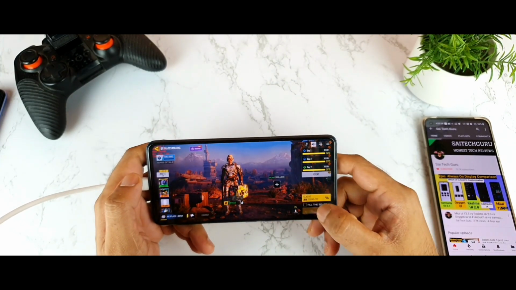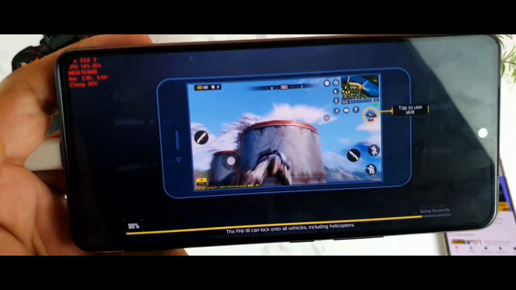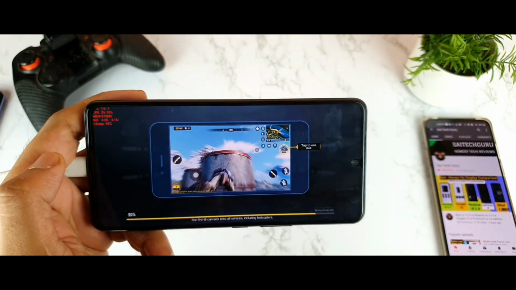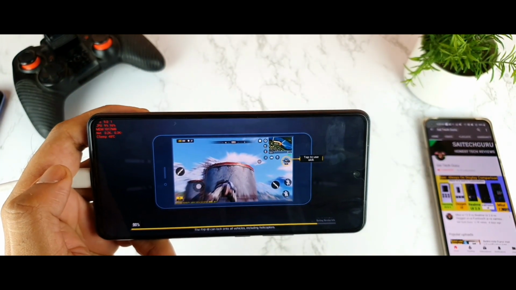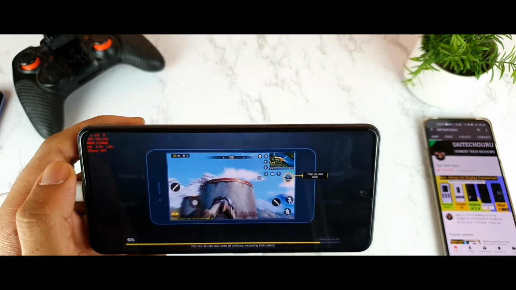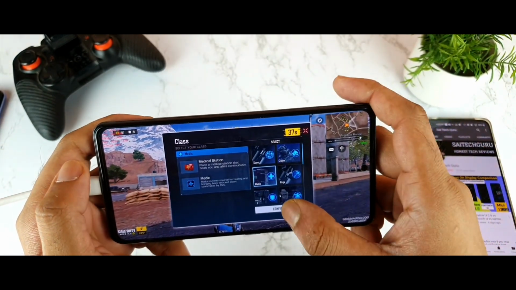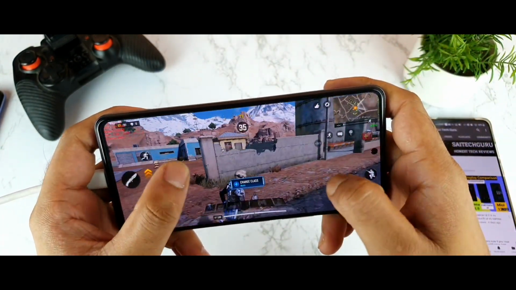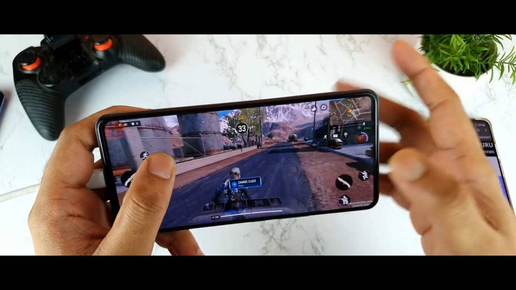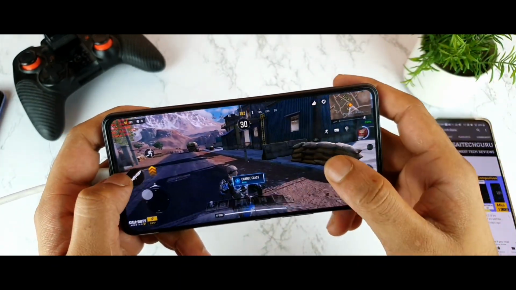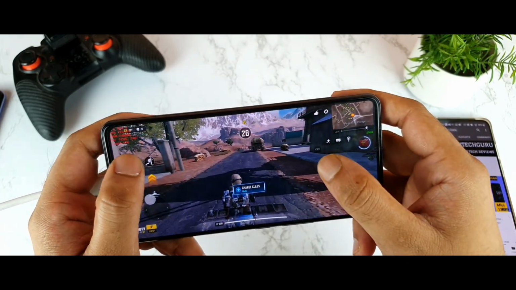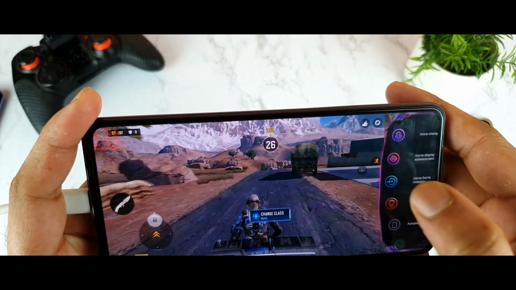And then let me start the match and let's see what will happen if you try to use this kind of settings. So with game frame interpolation and without game frame interpolation, I'm just going to check whether the frame rate is actually increasing or not. Maybe you may feel slightly smoother when you use the game frame interpolation. It may not increase the FPS count. I'm not sure exactly, because in my testing I'm not getting any change in terms of the number.